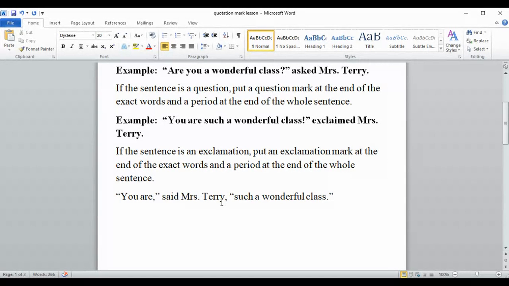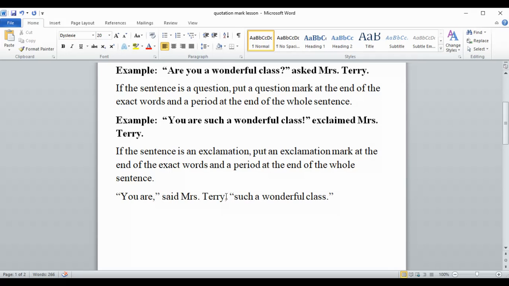Well, what if the writer decided to split up what the person says? And the writer said, "You are," said Miss Terry, "such a wonderful class." Now, that's kind of a weird way of writing, but sometimes writers actually do that. They interrupt what the person was saying by putting in who said it. And when that is the case, you set that off by putting a comma here. This is the exact words someone said, then the comma, then they stuck in the said Miss Terry part, but that's not the end of it.